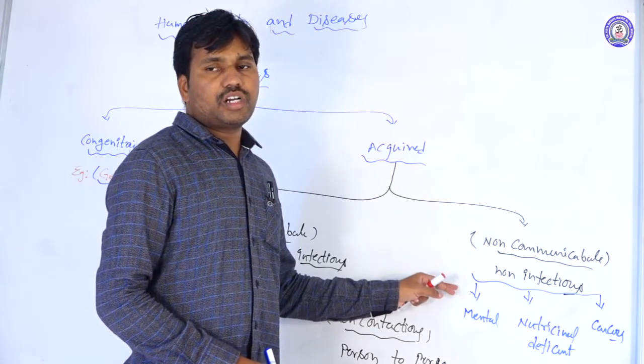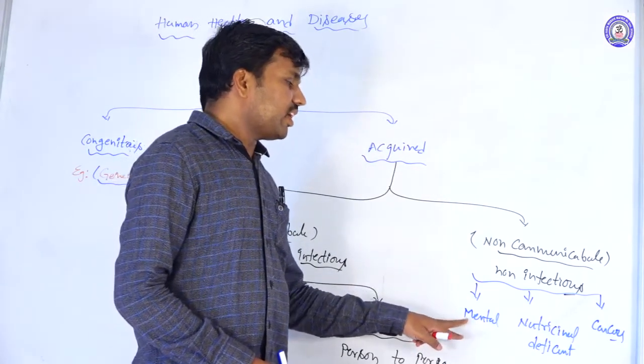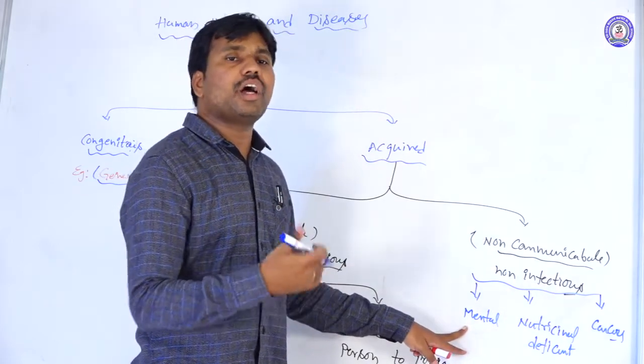Suppose one person has mental retardedness, it does not spread to another person.